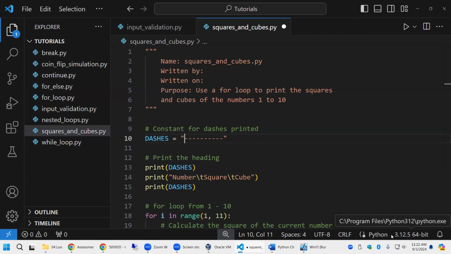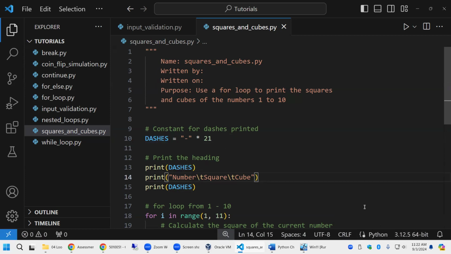So if I multiply this by 21. Oh, where's my exclamation? There it is. What am I gonna end up with? What do you think? We've done this, but not very much. I'm gonna end up with 21 dashes. Yeah, I've done that a few times. I think we did it when we were doing pretty things to make the thing look nice. So here we have dashes.